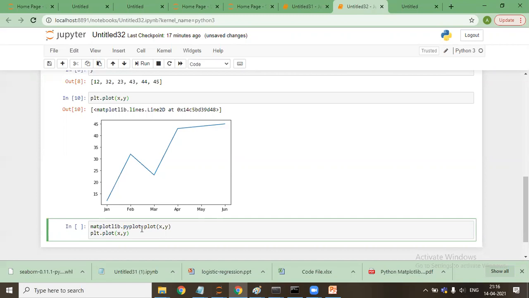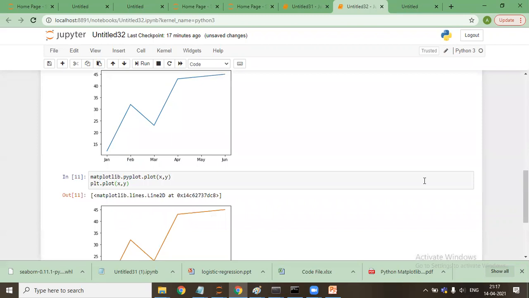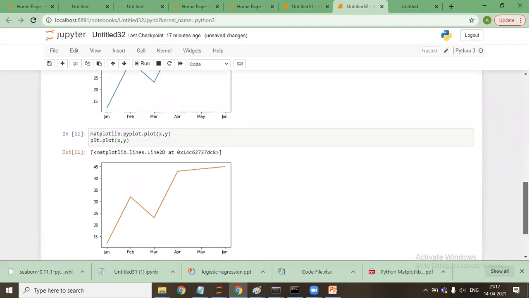Yes, sir, both of these are the same thing. The only thing is I've used the alias name plt for matplotlib.pyplot. So I'm using plt dot. The same graph has come.